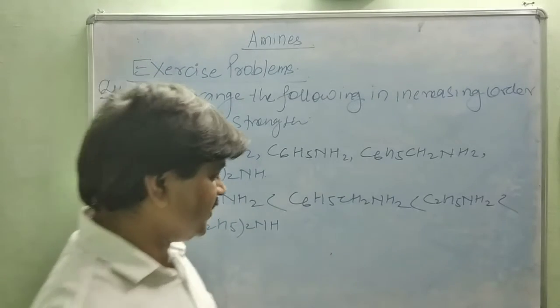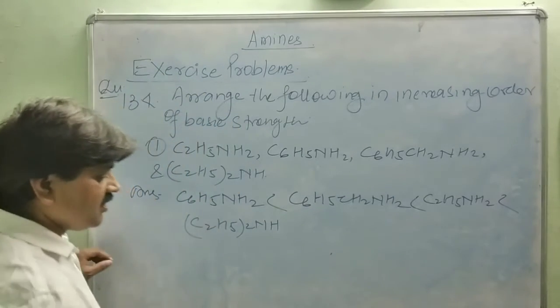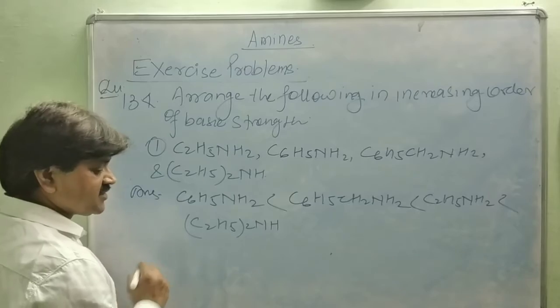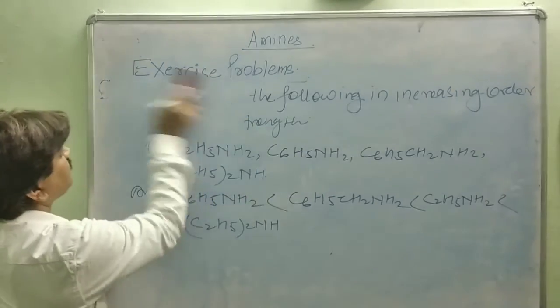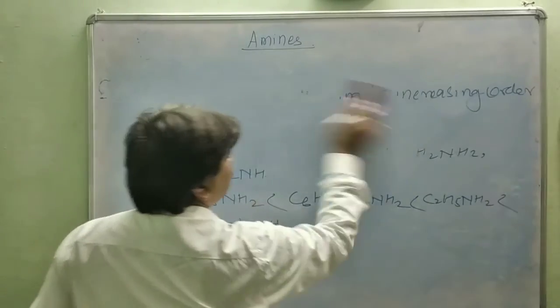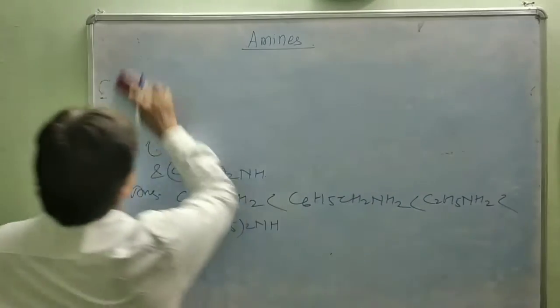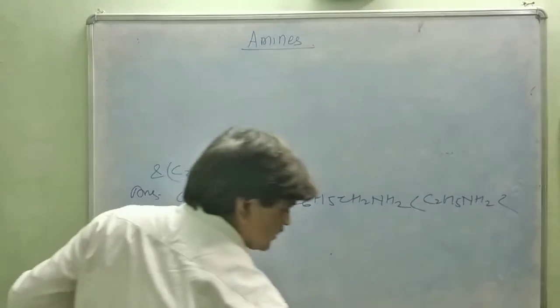The next question is number 2, question number 13.4.